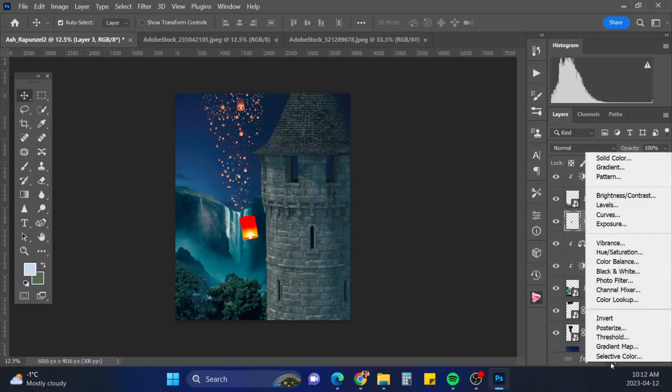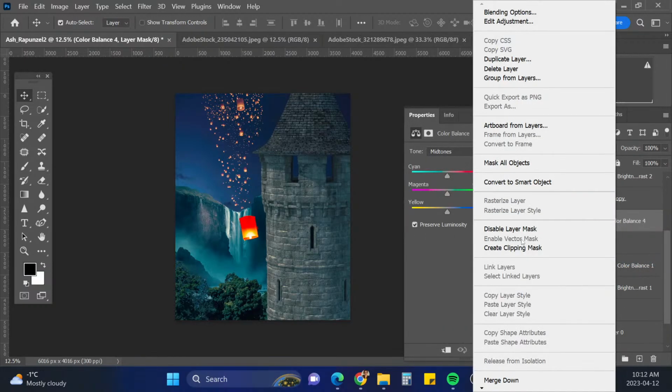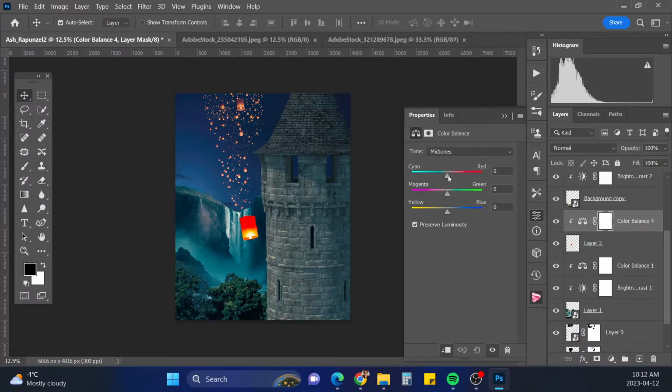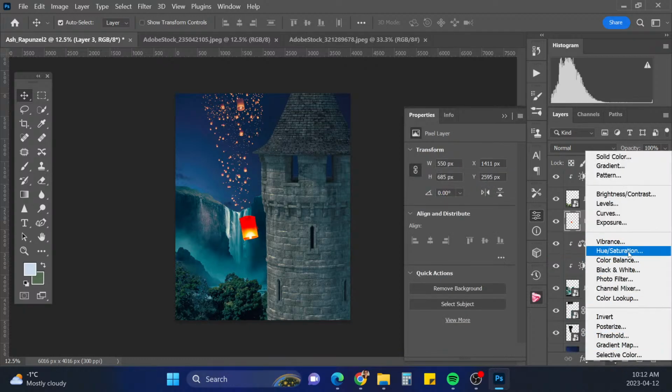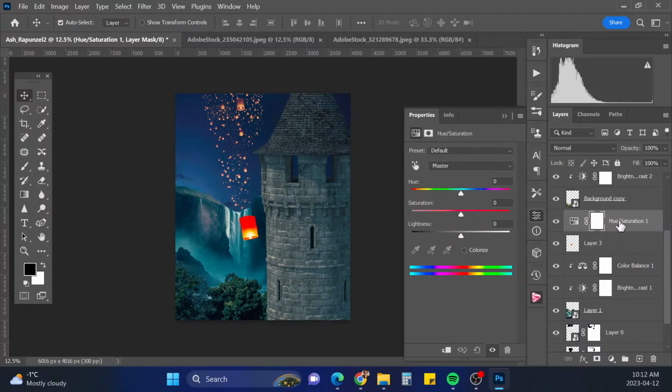But obviously, this is way too red, so let's just do a color balance and clip that, and add a bunch of cyan, blue. It's not really working. I think what we need is a hue and saturation actually. So we'll right click and put that down.